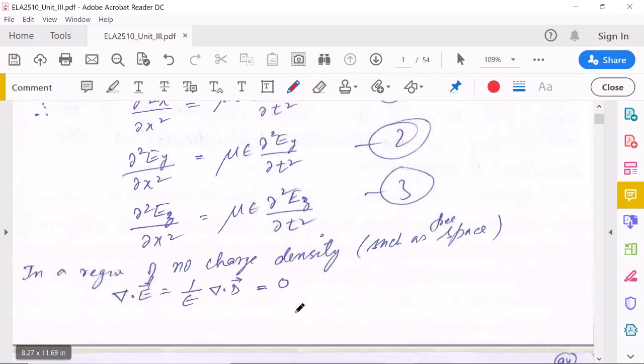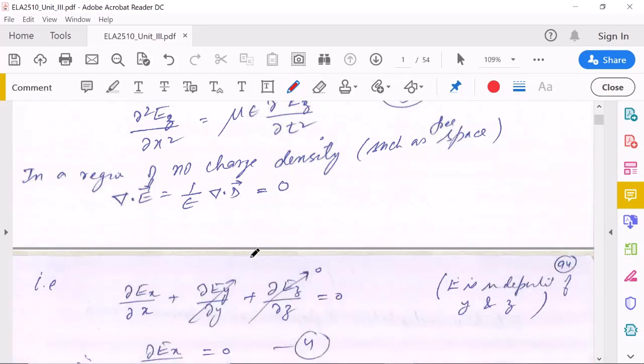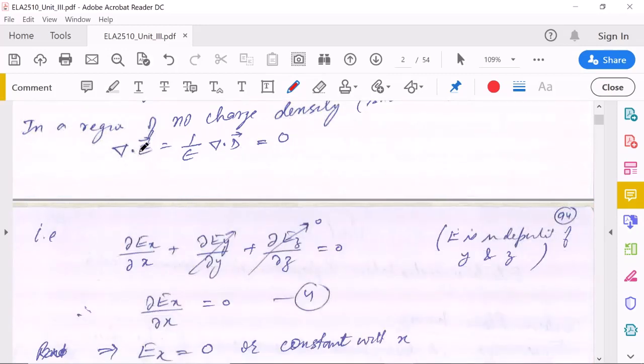Now, in the region, we assume that we have taken a medium which is free of charges and has zero current density. That is, no current is flowing in the medium. So for that case, del dot E equals 1 over epsilon del dot D, which is just 0 for the region with no free charges. Then this will equal 0. Now del dot E equals 0.